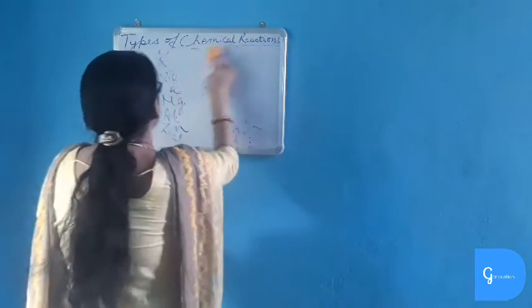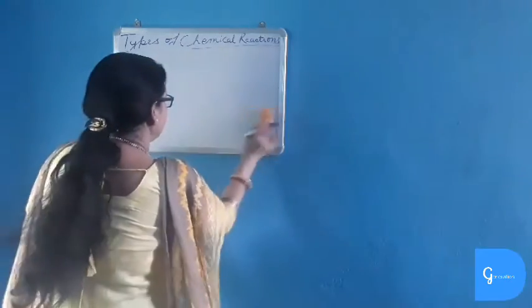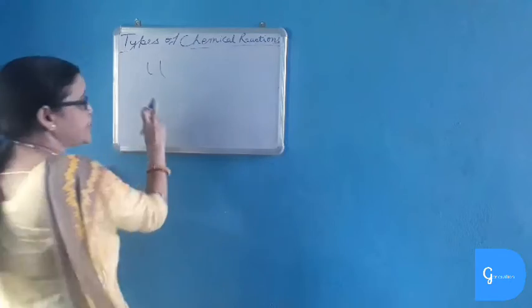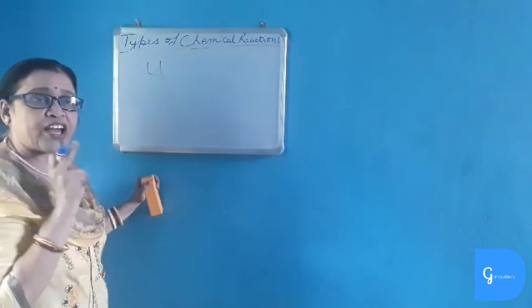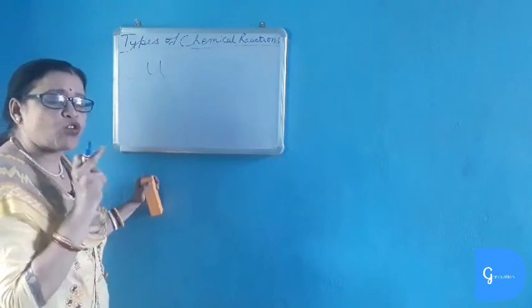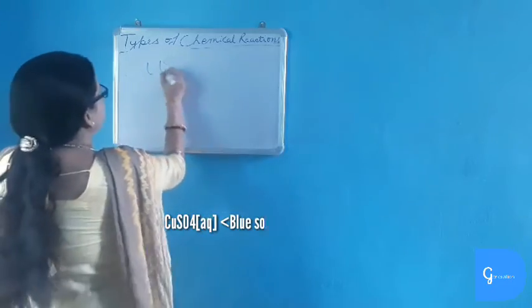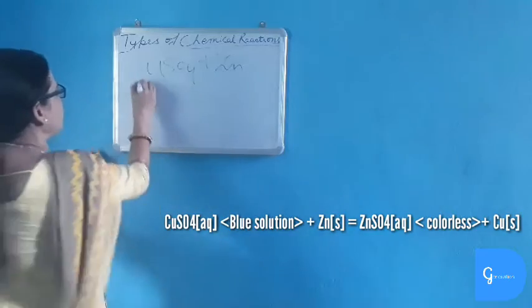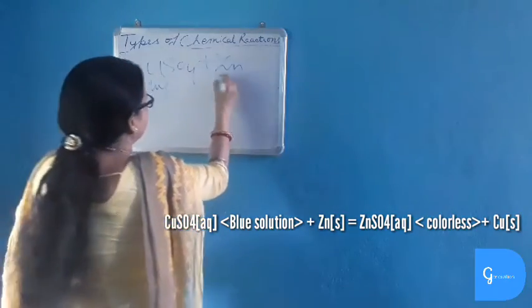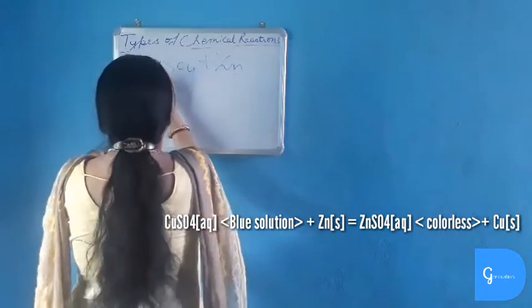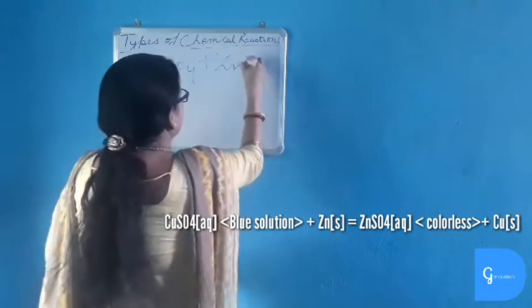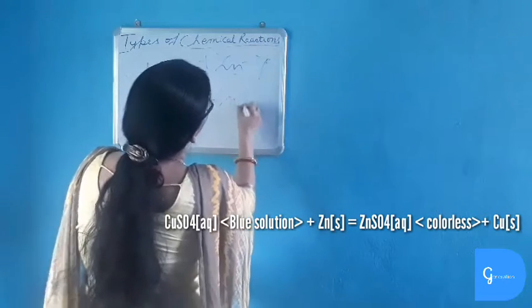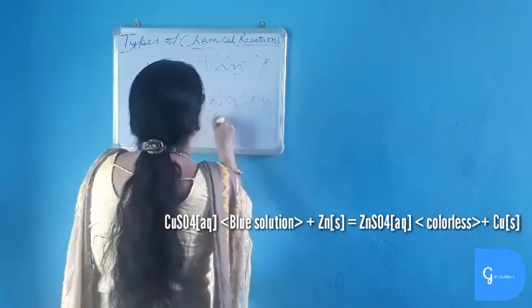Now take some examples of displacement reaction. In displacement reactions, color is very important and it is the most important indication. When copper sulfate reacts with zinc, what happens? Copper sulfate is blue in color and zinc, you know, is grayish white. So when copper sulfate reacts with zinc, zinc is more reactive than copper, so it displaces copper and forms zinc sulfate, which is colorless.